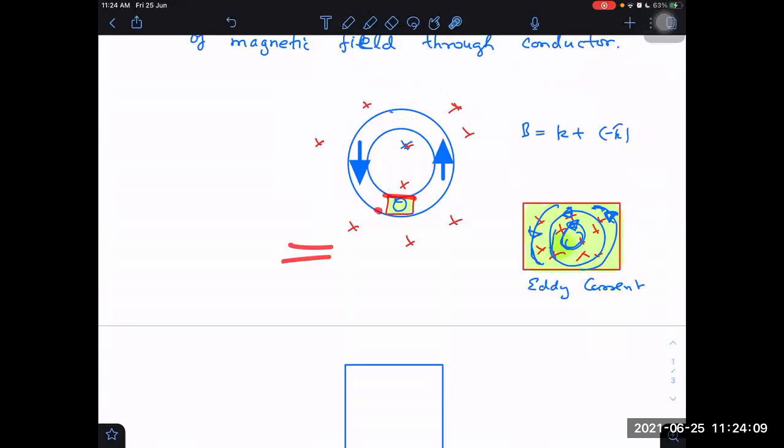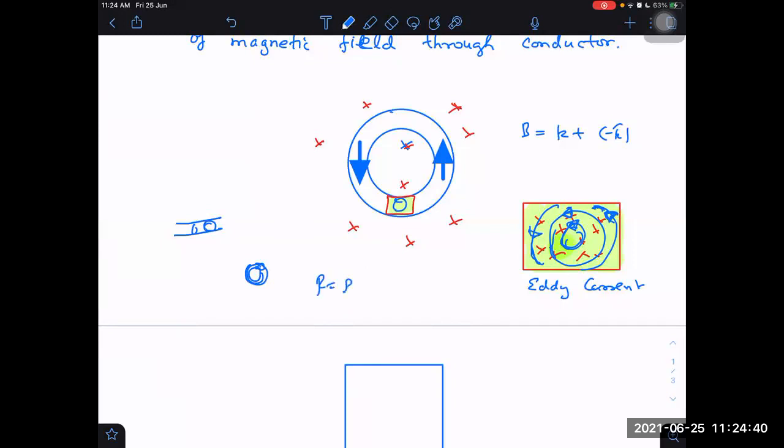If the thickness is small, then the current will find it difficult to follow a closed loop path. Why? You can think in this way. This wire is already of small thickness, and in that small thickness I am taking one other loop. Then the cross-section through which the current is flowing will definitely be less than the cross-section area of the wire.